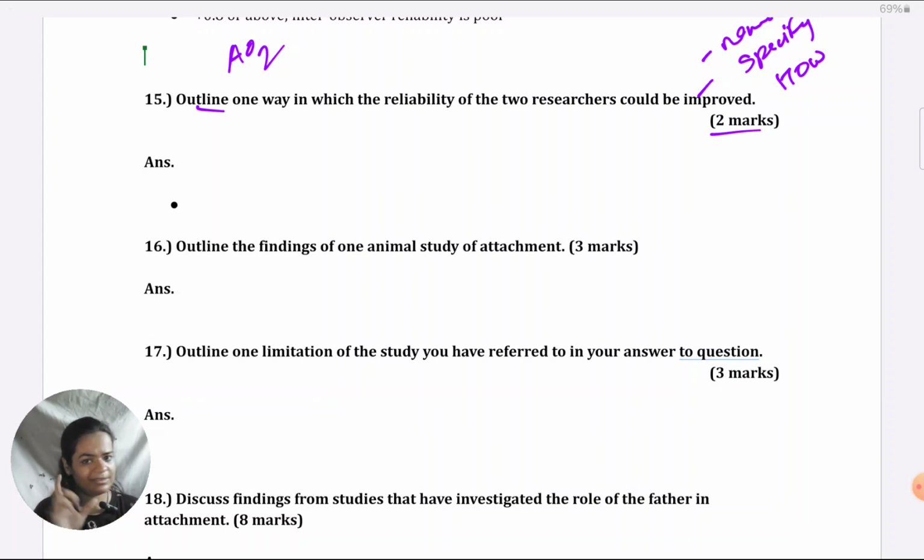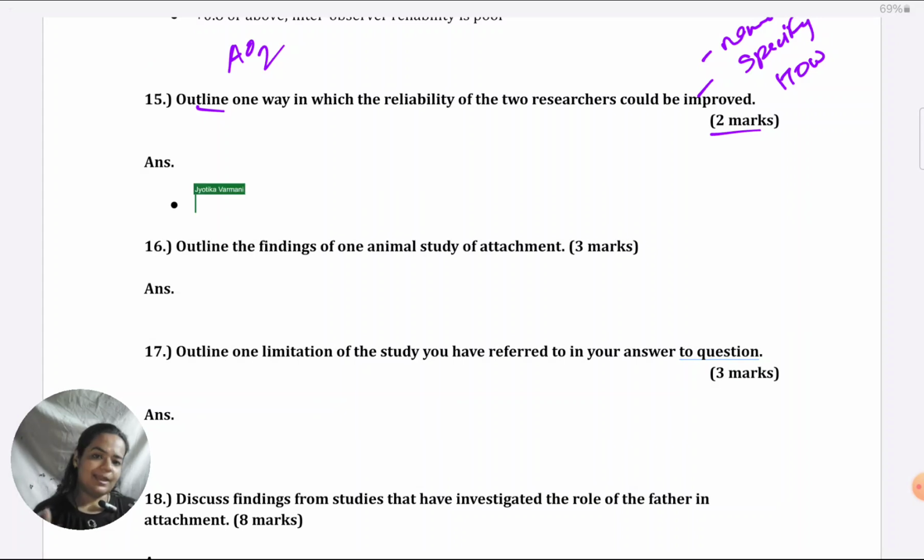Or you could even suggest in the same line that whenever there are discrepancies, both can sit together, watch a video, and then come to a common consensus of whether they will consider this behavior as being reciprocal or not. So, mutual resolving of discrepancies can take place between the researchers. So, anything like that you can suggest.